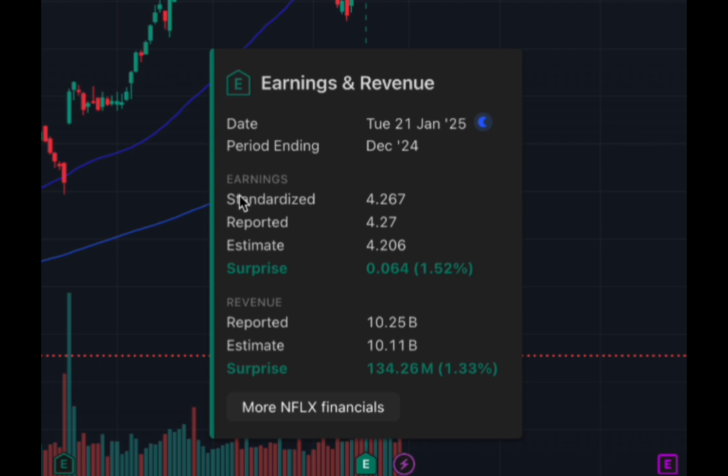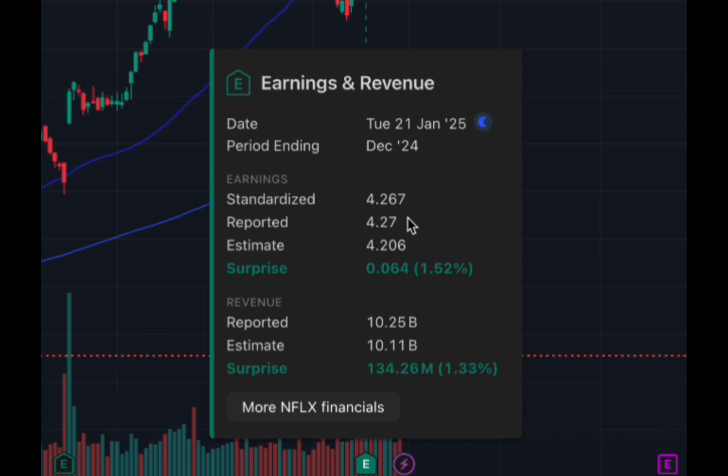Standardized earnings means earnings that remove the one-time purchases or one-time selling of assets. Let's say a telecom company wants to sell one of their telecom towers to another company. That is still revenue, but is that consistent revenue? It is not consistent revenue, as it's a one-time expenditure. So this is removed from the standardized. Netflix doesn't really have too much of this type of infrastructure selling, so their standardized and reported are really close.